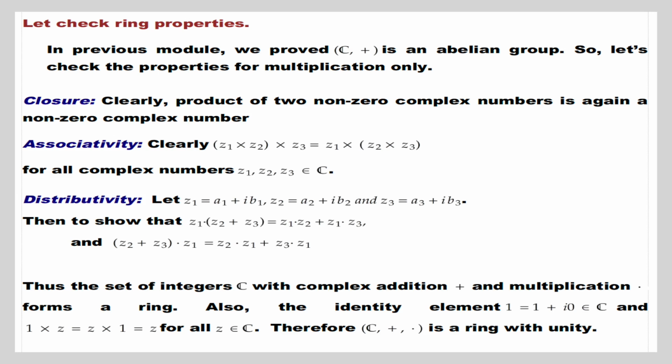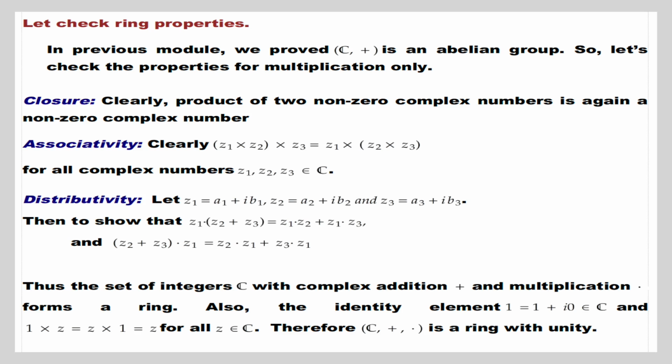Closure: clearly, the product of two non-zero complex numbers is again a non-zero complex number. Associativity: clearly, (Z1 · Z2) · Z3 equals Z1 · (Z2 · Z3) for all complex numbers Z1, Z2, Z3 belonging to C.